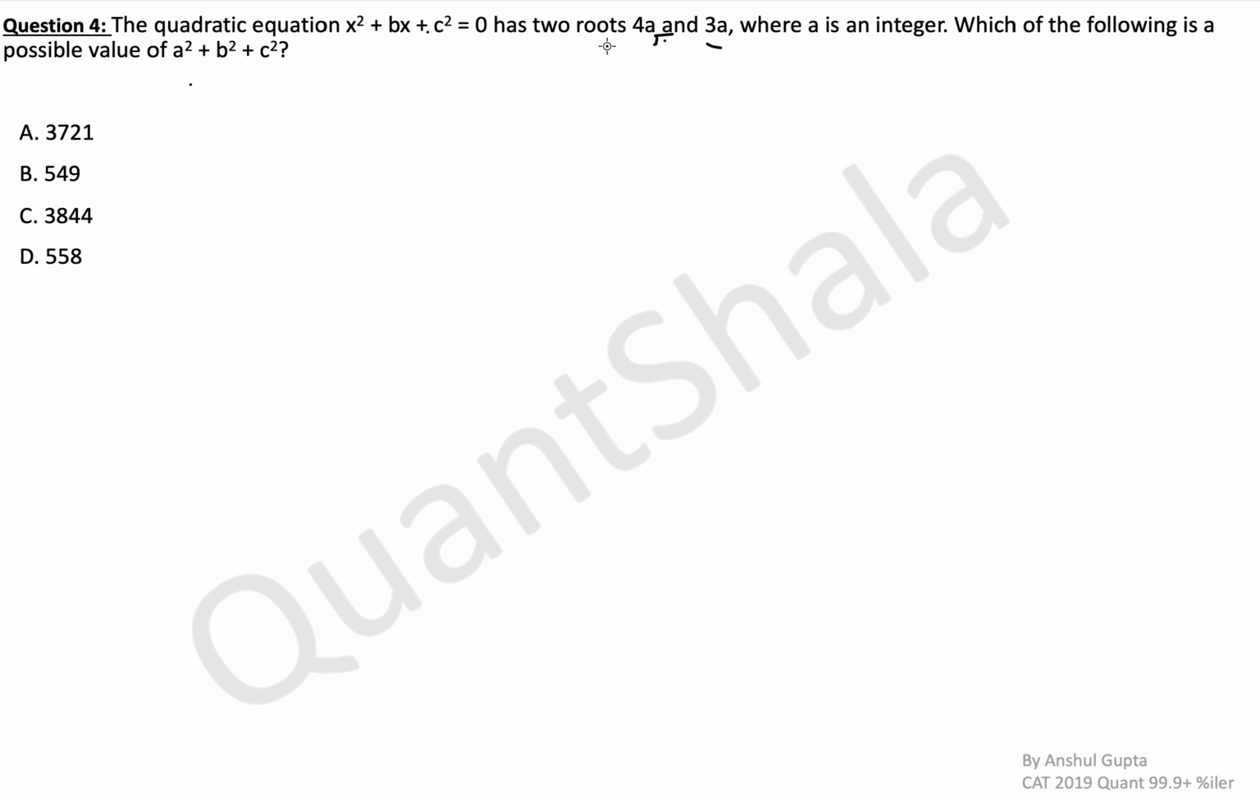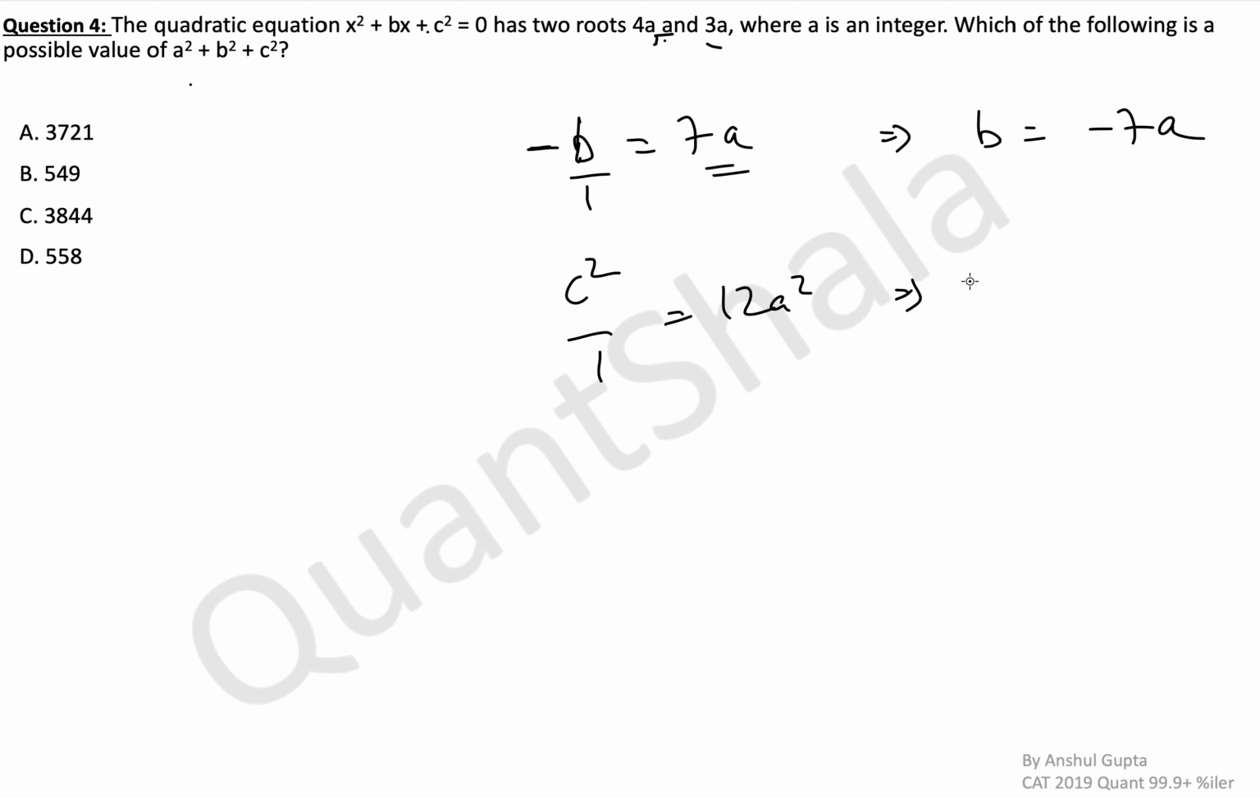So we have two roots, 4a and 3a. What will b be? Minus b by a will be the sum of roots. So minus b by 1 is 7a, which means b is minus 7a. Similarly, what is the product of roots? c by a, in this case c squared by 1, is equal to 12a squared. So this means c squared is 12a squared.